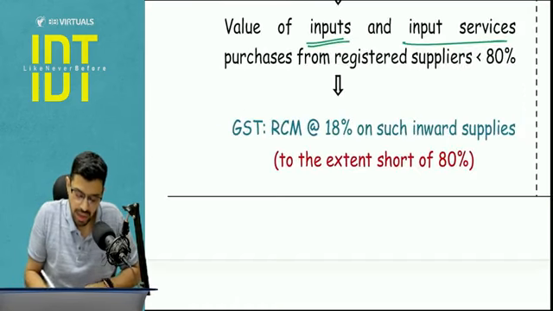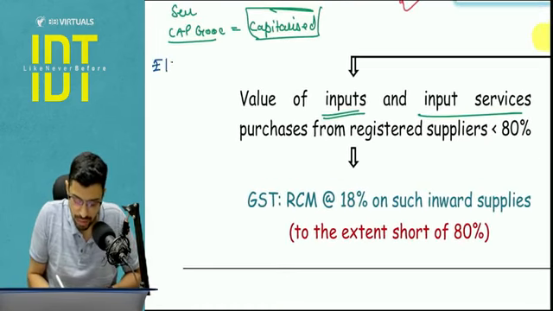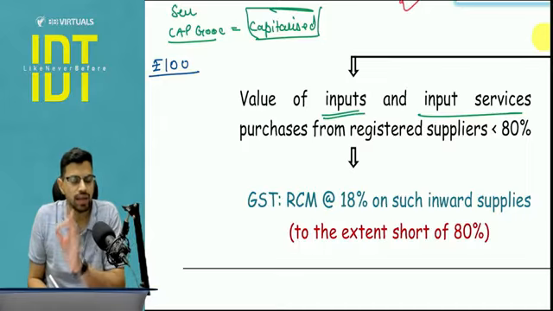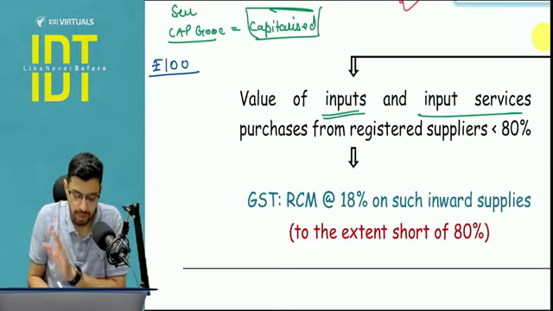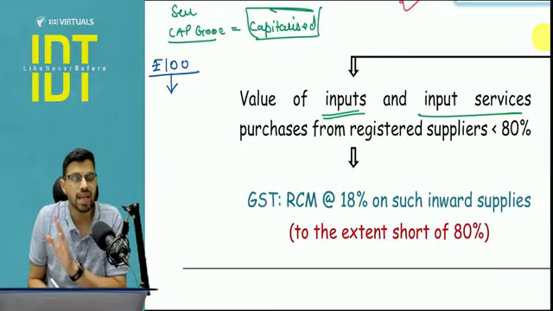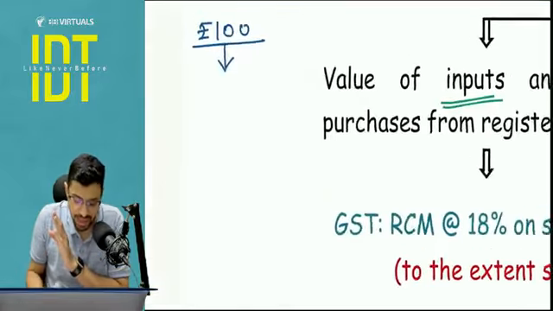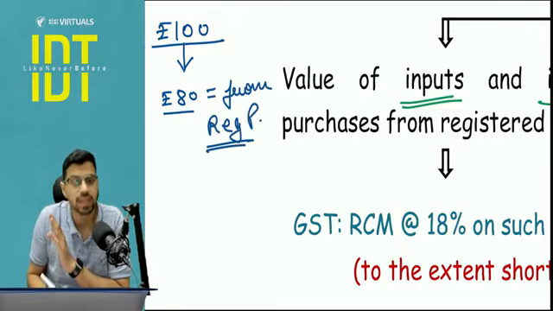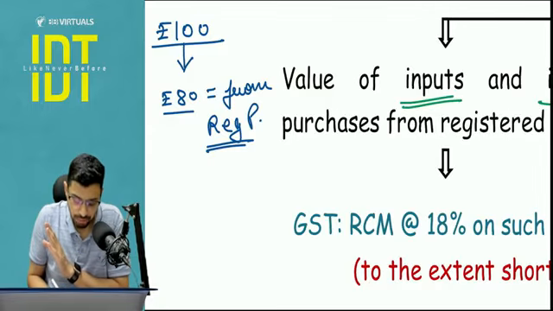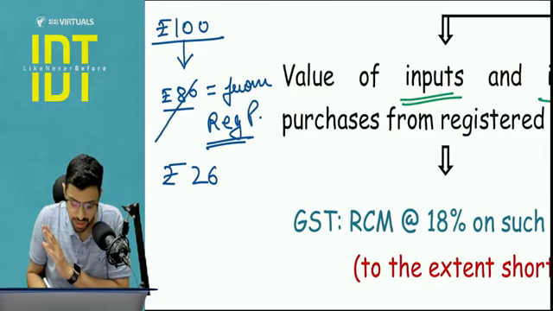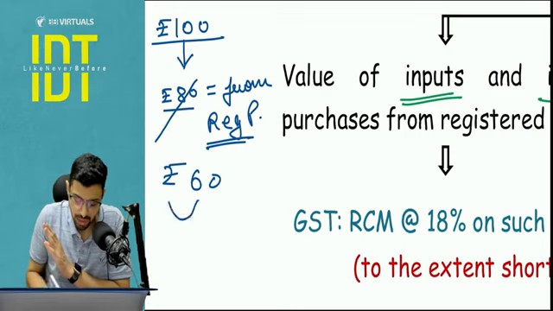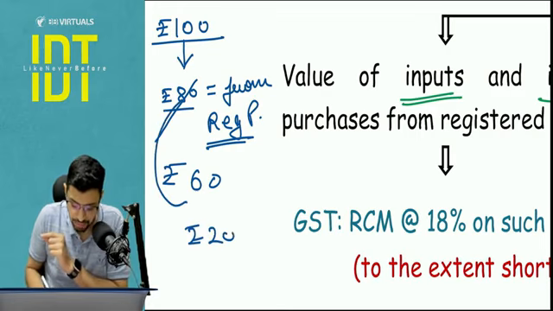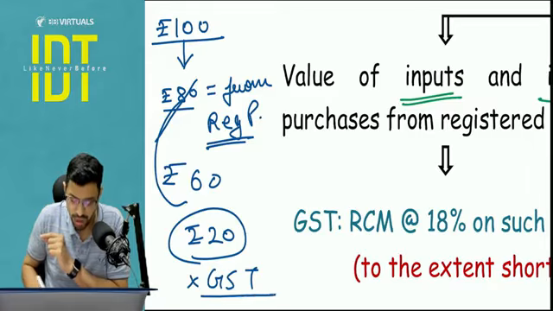So sir, what are they trying to say? Let's say there is a total purchase of rupees 100, right? So they are asking the real estate promoters to ensure that out of this rupees 100 purchase, at least rupees 80 is from registered person, and if there is any shortfall, let's say instead of 80 I bought rupees 60, then whatever this shortfall is, in this particular case it is a shortfall from 80, it is rupees 20. So on this 20 the GST will be paid on RCM basis.